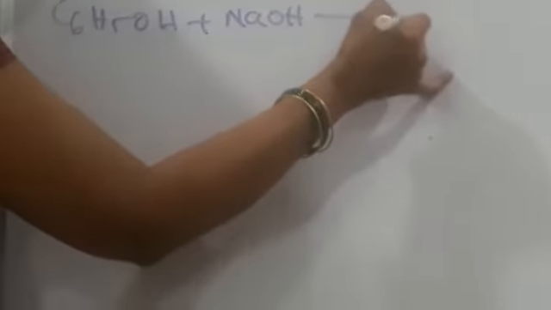So, phenol reacts with sodium hydroxide. We get sodium phenoxide along with the formation of H2O. So, complete neutralization takes place here. We get salt and water. Okay. So, this reaction indicates phenols are more acidic than alcohols.